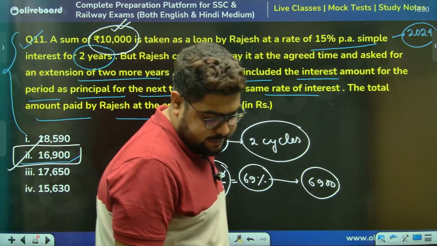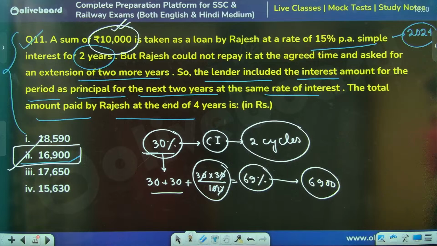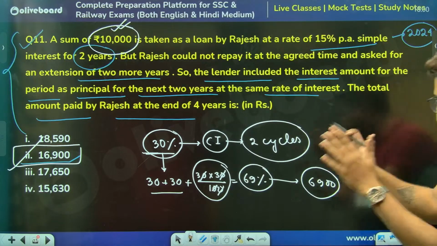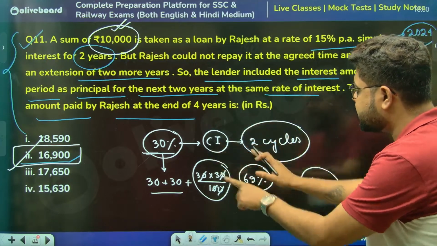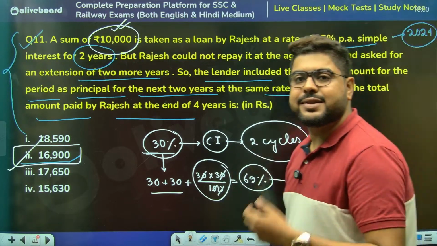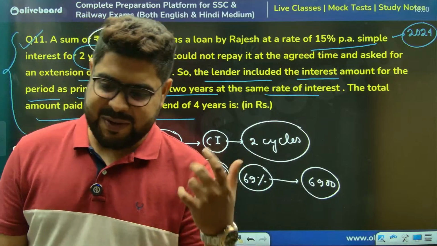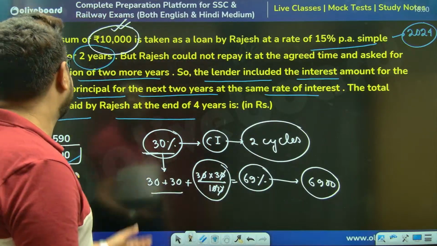Option number 2. You are getting my point. Very basic concept of compound interest. If that is clear, it is as simple as it gets. Clear? Absolutely clear, I hope.